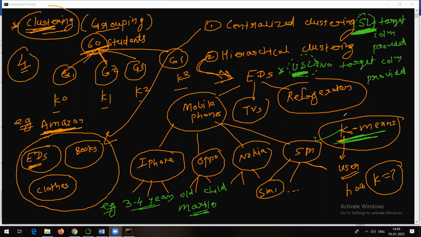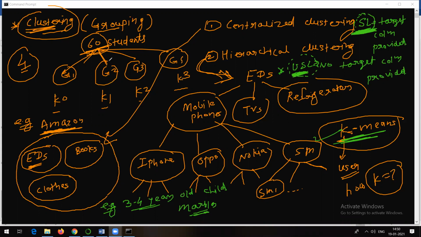Someone is asking, sir, is all clustering unsupervised learning, or only hierarchical clustering? Clustering in general is unsupervised learning. Whenever there is clustering, clustering problems can be solved with the help of the unsupervised learning approach only, because that is the nature of it.